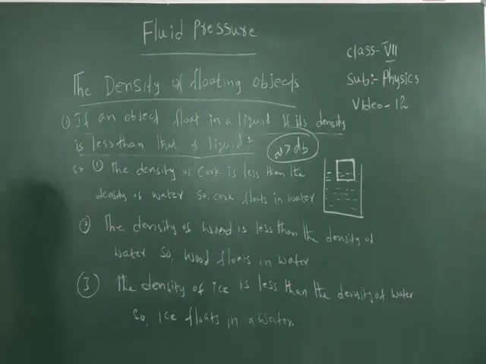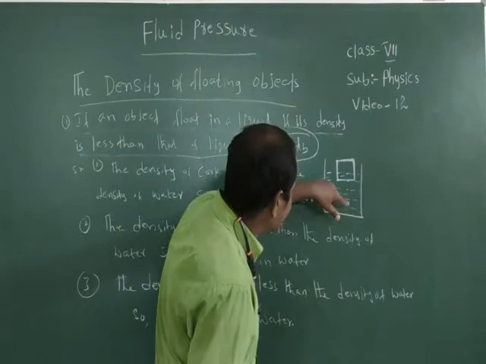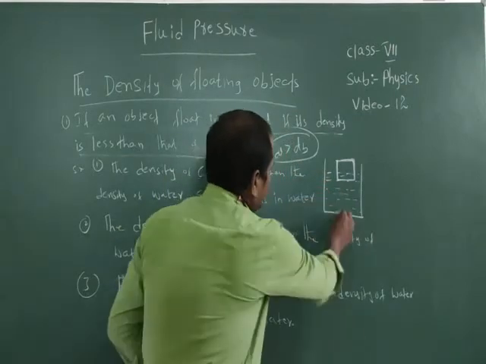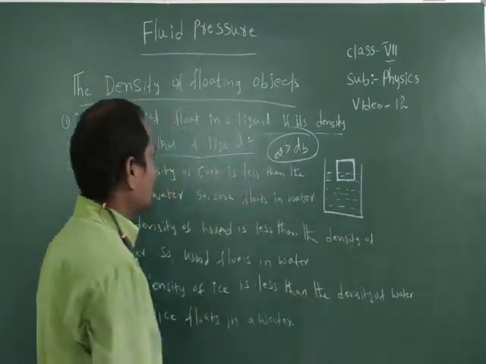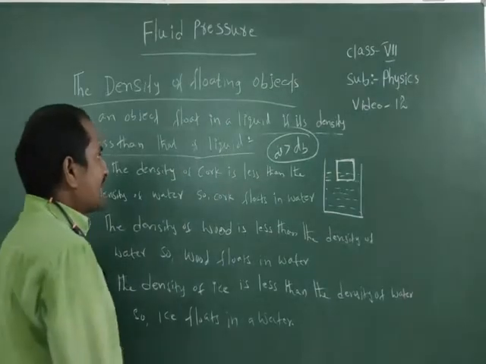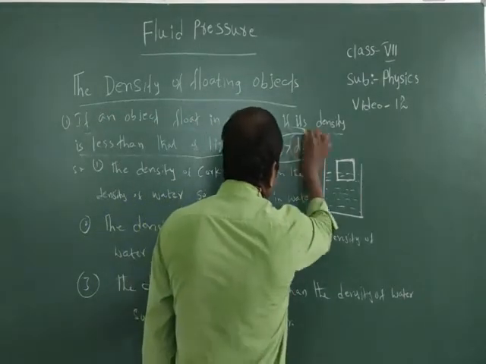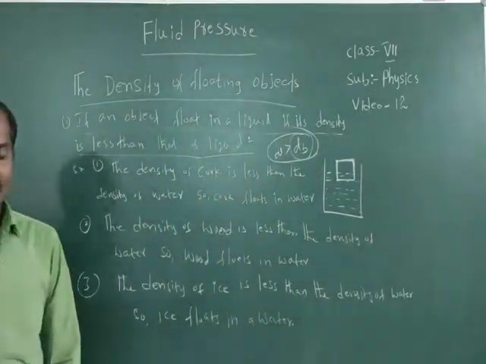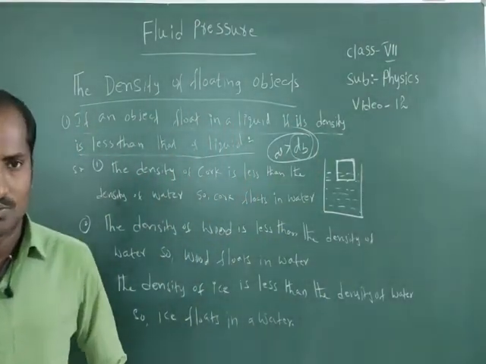If the density of the liquid is less than the density of the body, then the body will sink. In the next case I will explain.